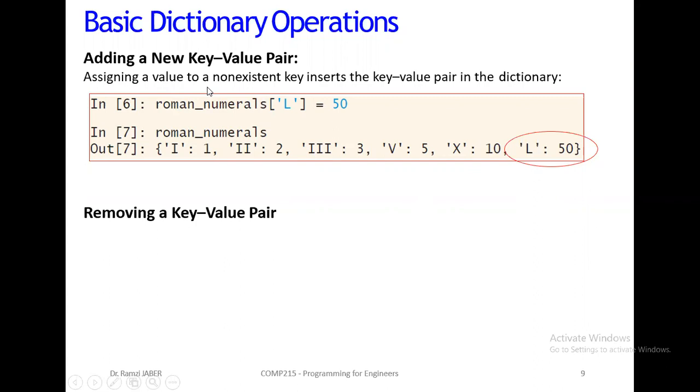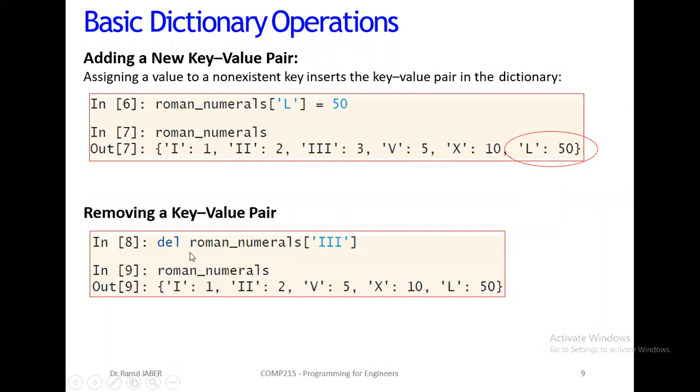Now we're adding a new pair. Now we want to remove a key value pair. Just write del, space, and the key of the dictionary item. So delete Roman 3, and the 3 is deleted, leaving V, X, L. So just write del, space, your dictionary and the key. Only the key will be removed. Okay? Any question? Good.